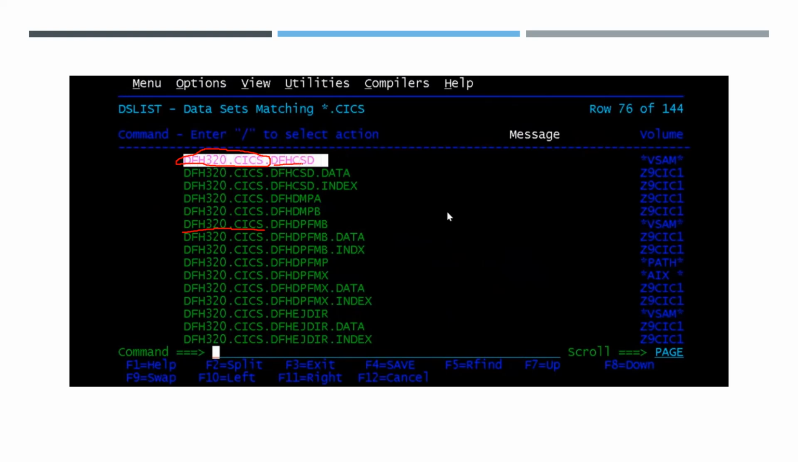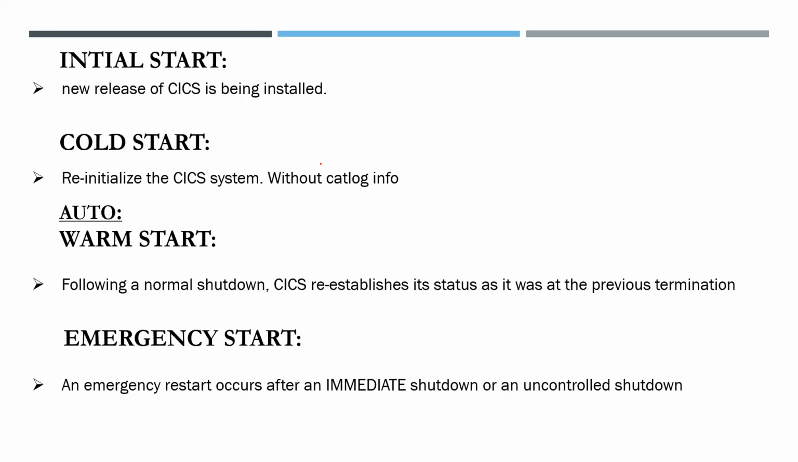As we see, DFHCST is the master. It is also called the master data set. It consists of the information about all data sets, all resources, all the defined resources. It consists of all the information about the defined resources.